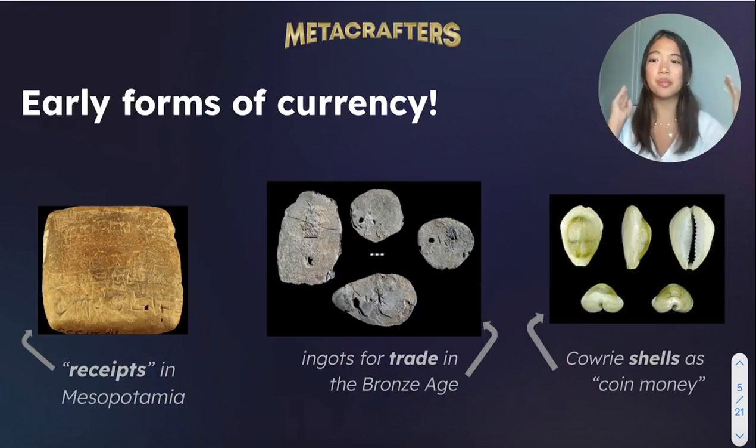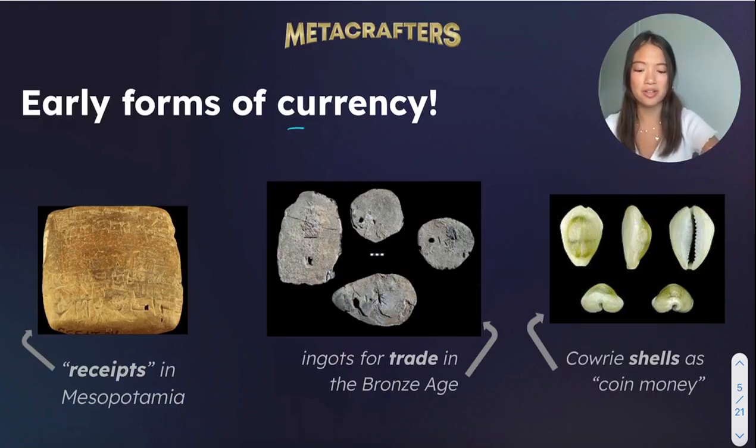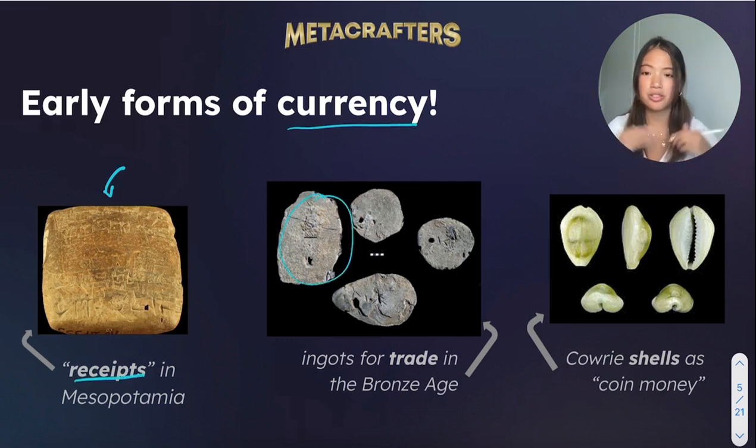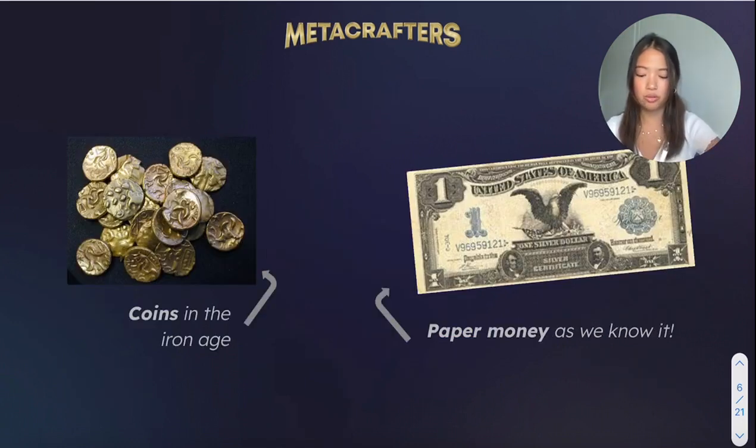Here, we have some really early forms of currency. This stone is actually a receipt, and these ingots were used to trade in the Bronze Age. Eventually, we went from trading into actual coin money. And this is where we would start to see things like shells and also eventually actual coins, which starts to come up in the Iron Age. This is where currency started to really take off. Eventually, we reached paper money, which is the money that we've currently been using for quite a while.